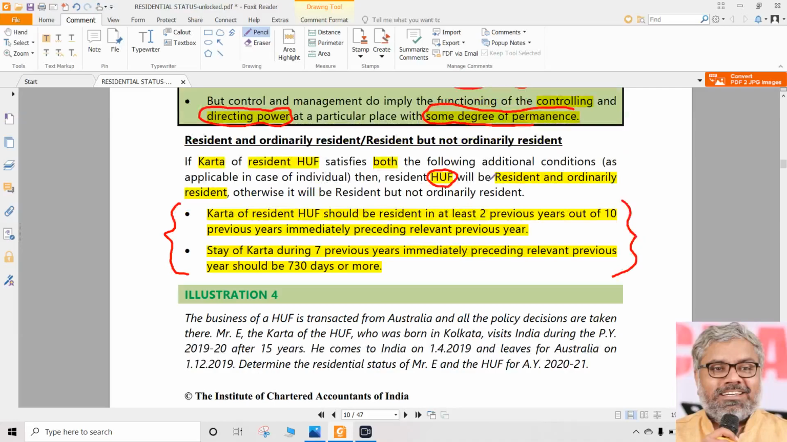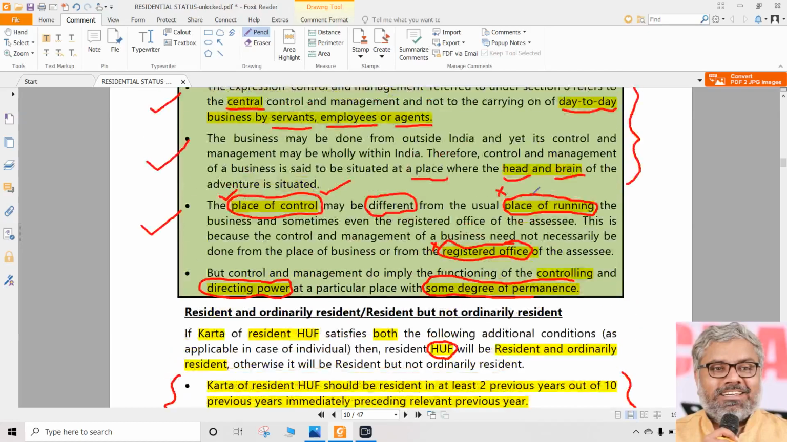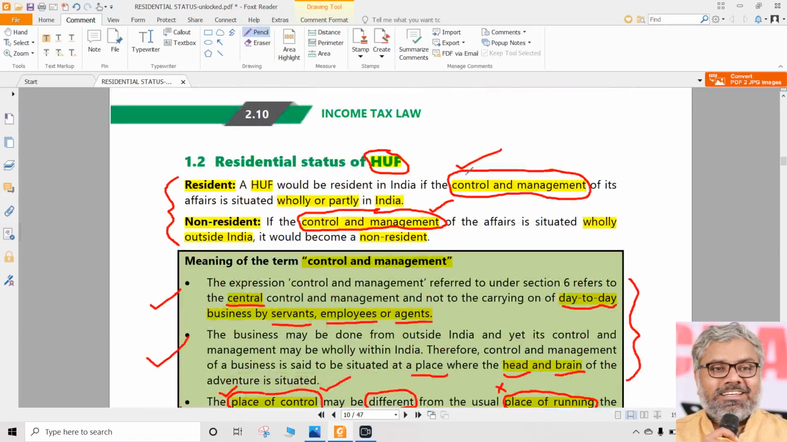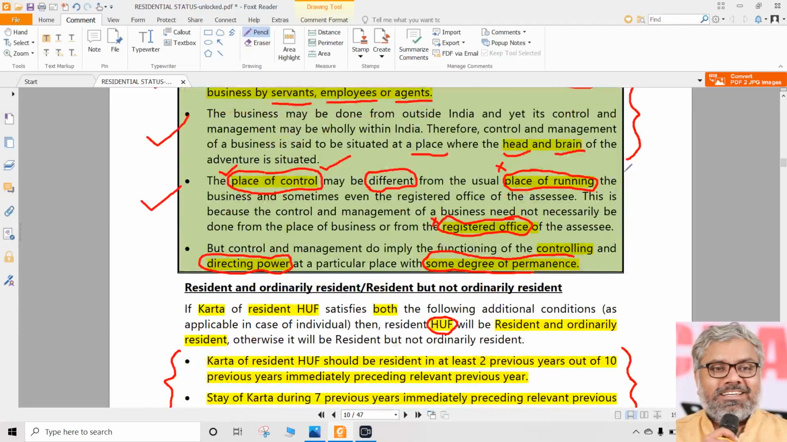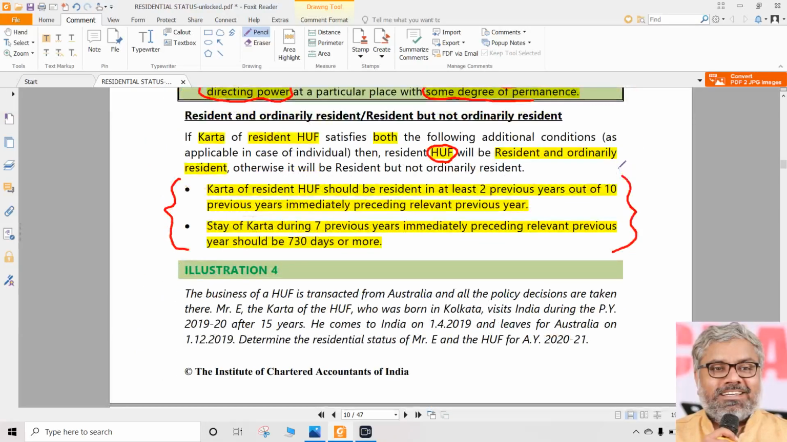So, in all possibilities, what we can say is the residential status of Karta has nothing to do with residential status of HUF. So, the statement given is wrong. Residential status of HUF depends upon control and management of its affairs. Of course, after the control and management of its affairs is found out to be wholly or partly situated in India, after it is found out that the HUF is already resident in India, then also the residential status of Karta does not matter. Only what matters is whether the Karta satisfies both of the additional conditions or not.